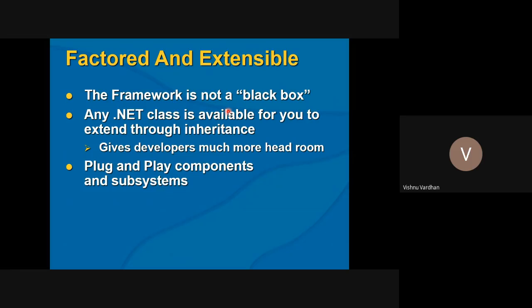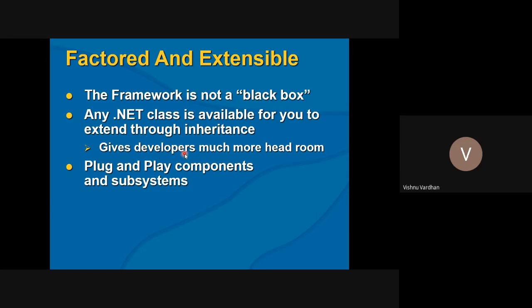So then, factored and extensible. This framework is not a black box. Any .NET class is available for you to extend through inheritance. Okay, so nothing is sealed here. Nothing is invisible. Anybody who wants to see the complete logic and functionality of the base class can open it up, extend it, do the manipulations, and take advantage of inheritance, so that they are writing their own interfaces for their projects.